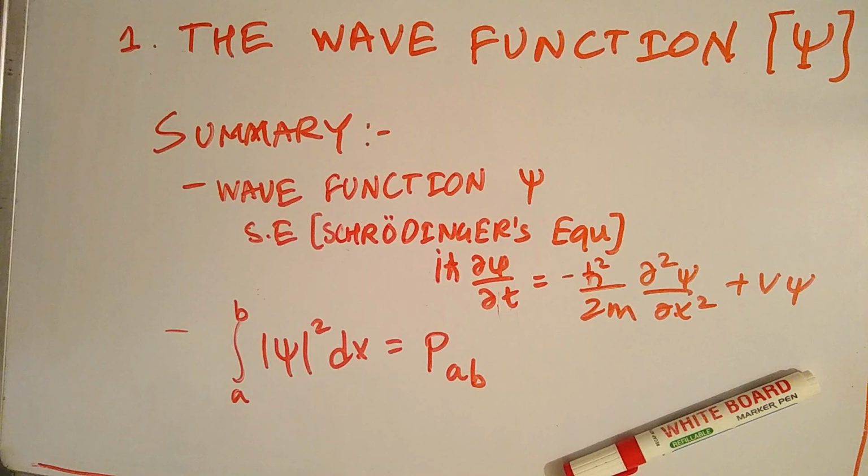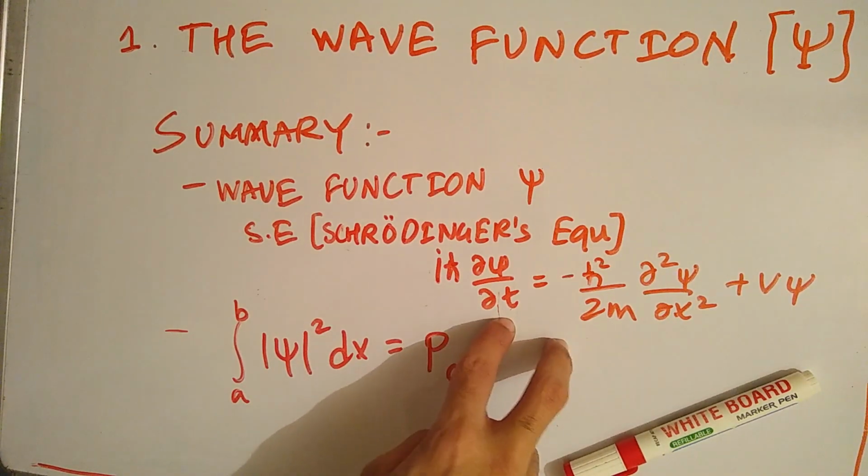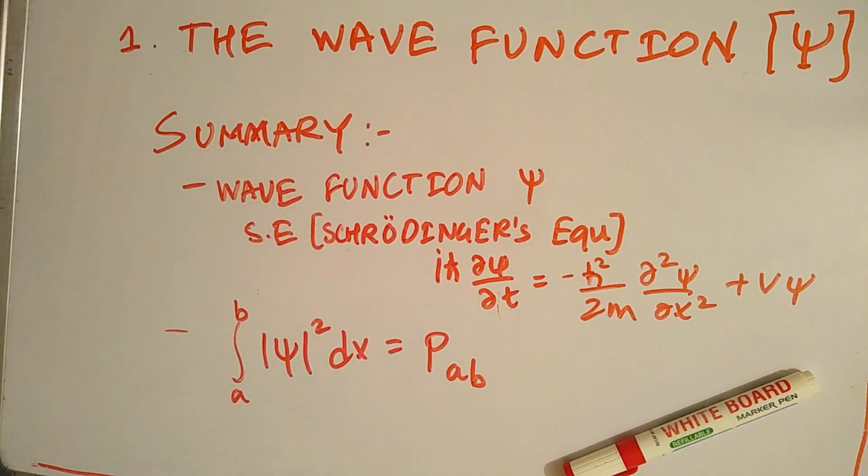Okay, so let's briefly summarize what we have learned today. At first we got to know that quantum mechanics is a probabilistic theory. Then we discussed the wave function, what it actually represents and how we get it. We get it from solving Schrodinger's equation. That spits out the wave function psi, and then we make use of it to find the probability of finding the particle between positions A and B.